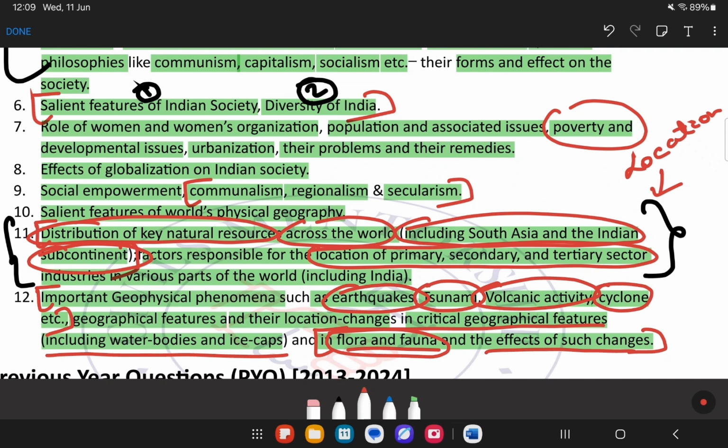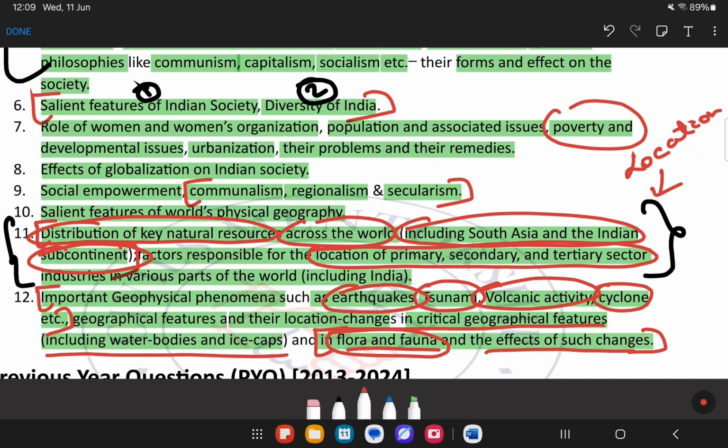2, paper 3 and paper 4 as well. And at the end we will see which topics are there across the papers. At the end of this particular series, we will go through that part as well. Which topics are there across the syllabus. But take this as an example that flora and fauna is there in the paper 1 syllabus, but basically this is part of paper 3 as well.